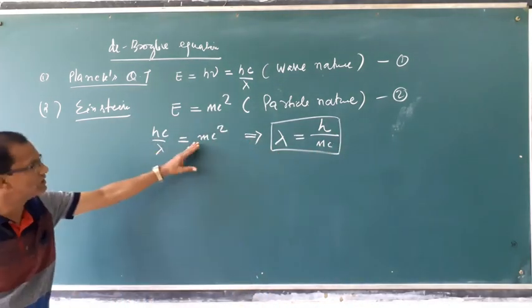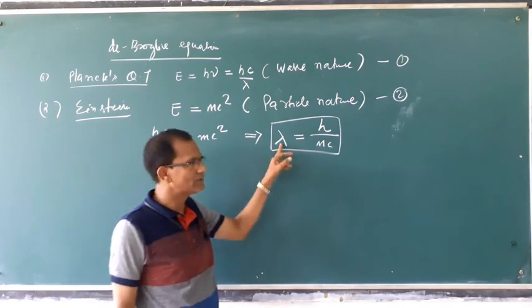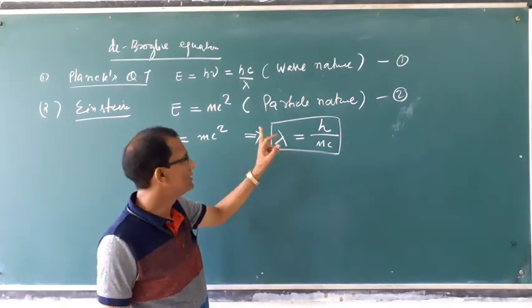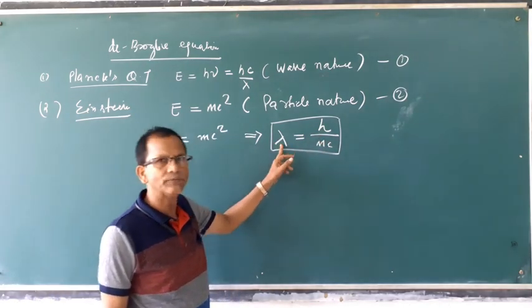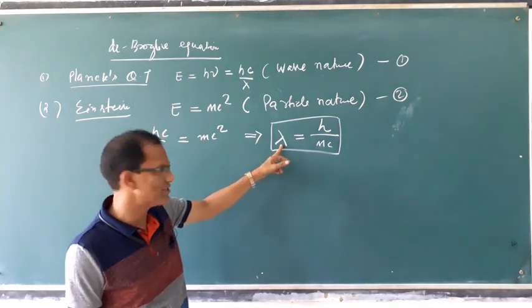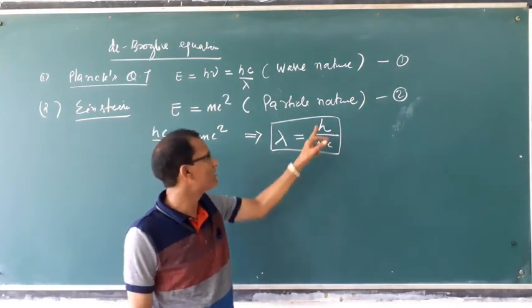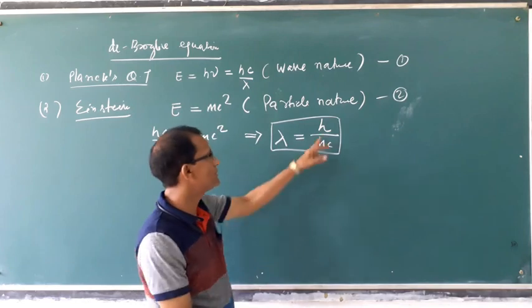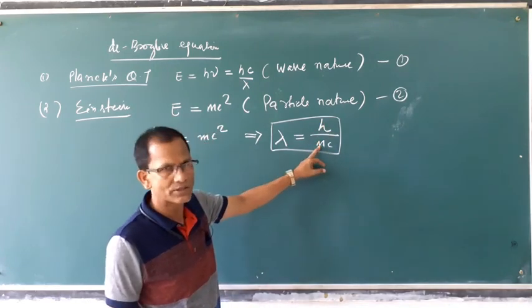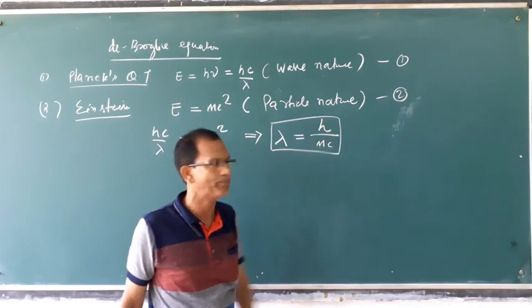From these two equations, he derived the wavelength of the wave or radiation is equal to h by mc. h is the Planck constant, m is the mass of the particle, c is the velocity.